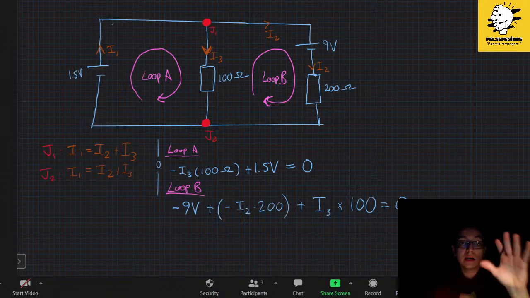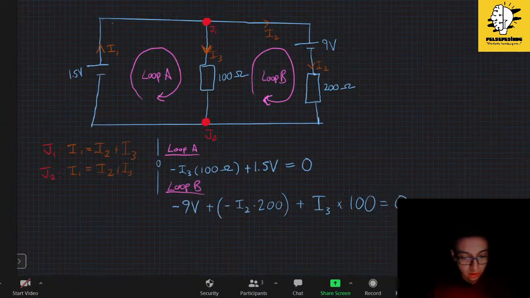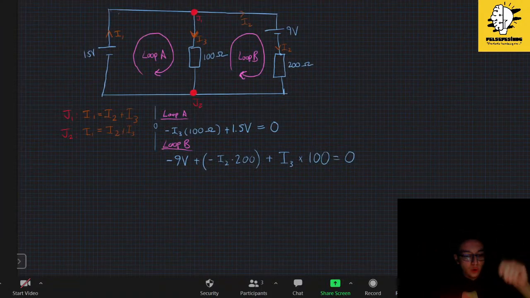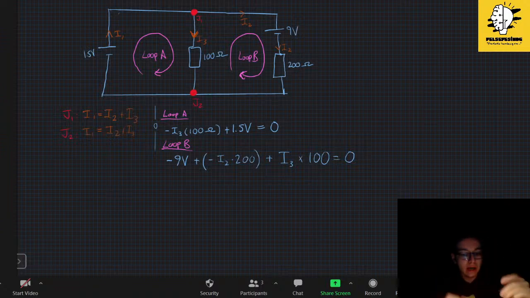The directions are assigned completely randomly, okay? You just say, let I1 go in this direction, let I2 go in this direction, and let I3 go in this direction. Okay? And usually they are given, by the way. They are given.